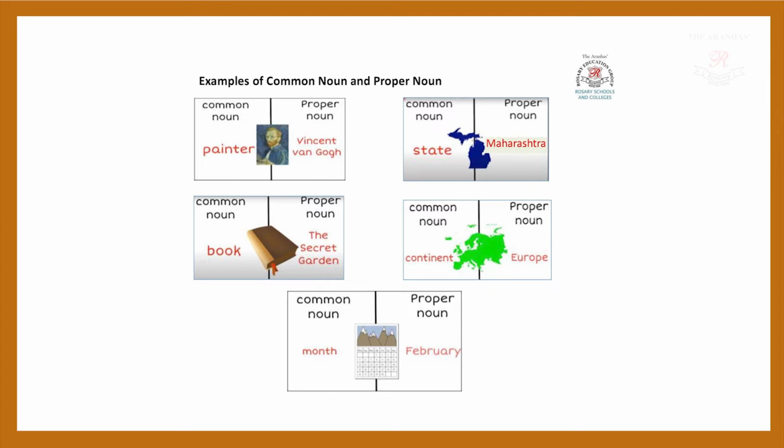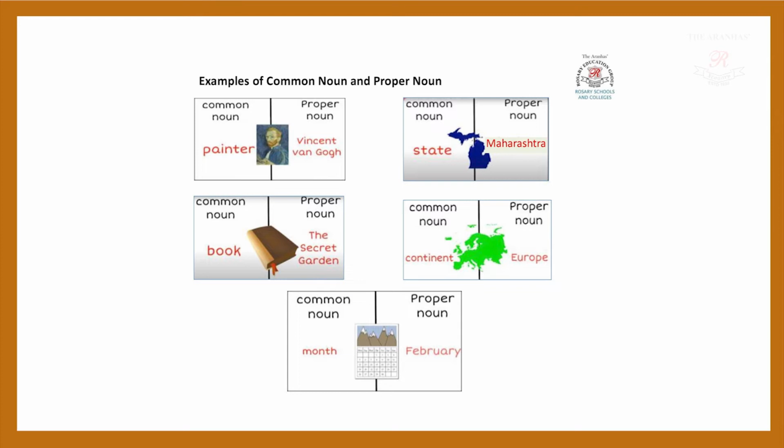Next we are going to see the picture where the state name is given. State is a common noun while the specific name of the state, that is Maharashtra, is the proper noun. Next picture we can see book. Book is a common noun. When I say a specific name of the book, that is The Secret Garden, that is a proper noun.